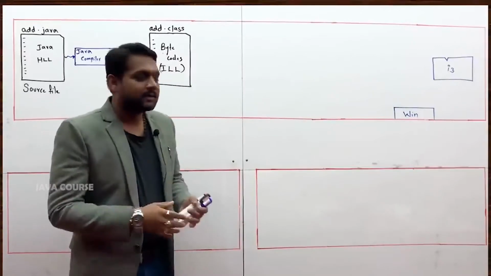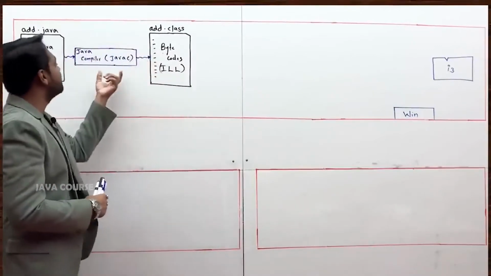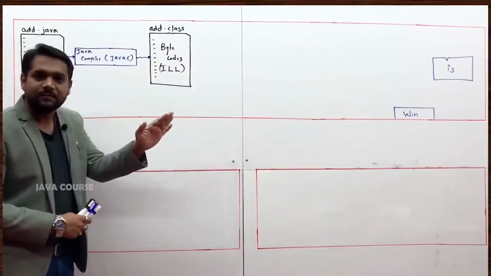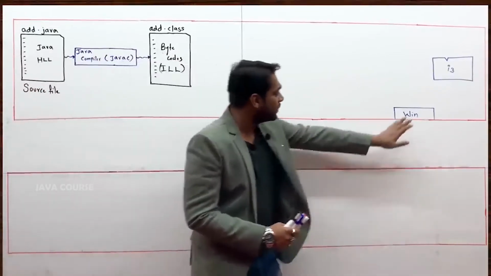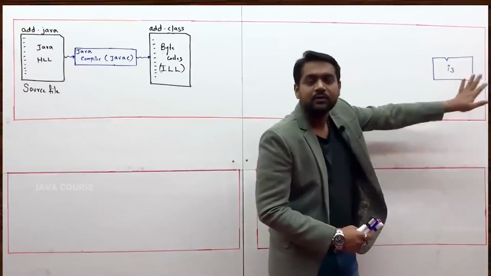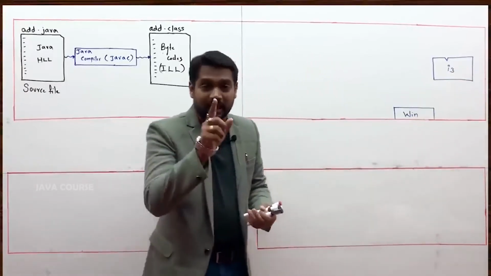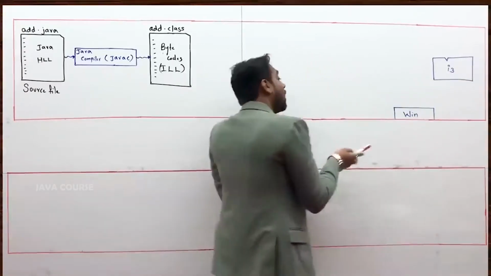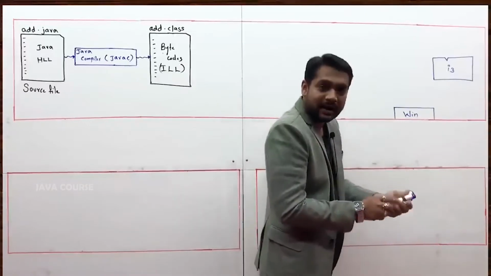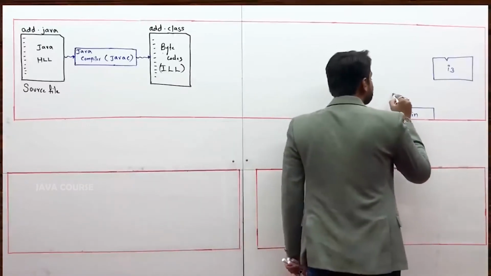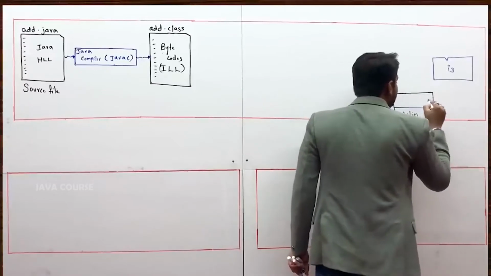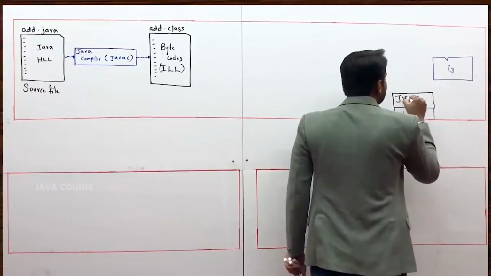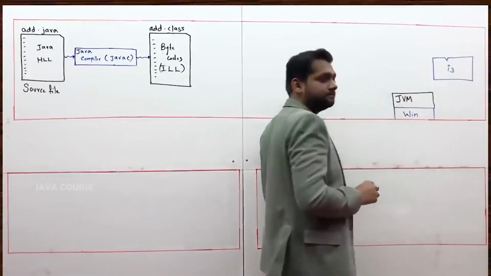I repeat, for compiling a Java program, if you have the Java compiler, it is sufficient. But after compiling, if you are planning to execute it, having only the OS and the processor in your computer is not sufficient. Rather, on the operating system, you should have installed something called JVM.